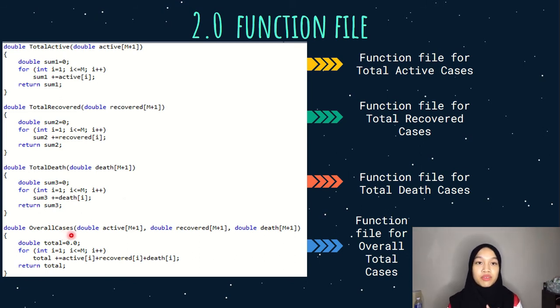The last function file is named overall cases with the parameters of active n+1, recovered n+1 and dead n+1. This function file calculates the overall cases, which is the summation of total active, total recovered and total dead cases. Then we use return of total value. So the use of value returning function is to return the value of sum1, sum2, sum3 and total that we are going to use for the computation.